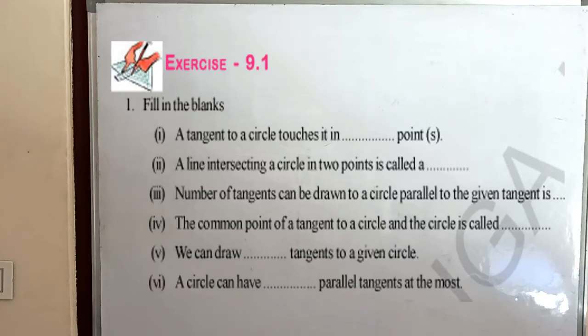Now the fifth one: we can draw dash tangents to a given circle. One circle, how many tangents can be drawn? The number of tangents is infinite. The fifth answer is infinity. Now the sixth one: a circle can have dash parallel tangents at the most. How many parallel tangents can be drawn to a circle? 2 parallel tangents. The sixth answer is 2.